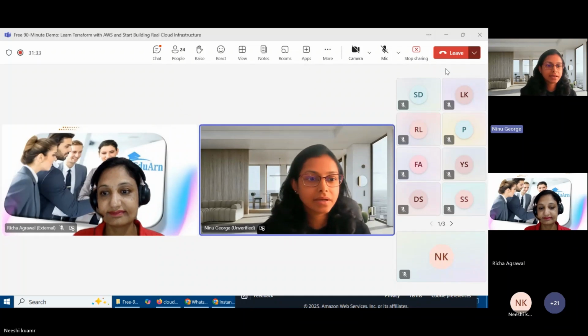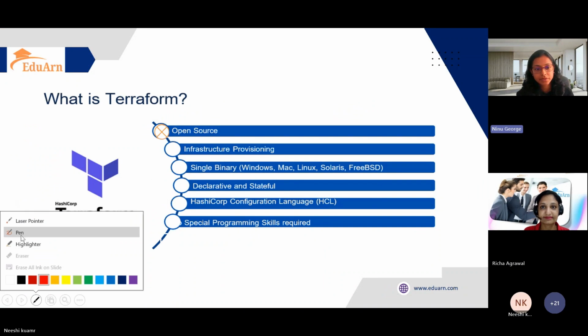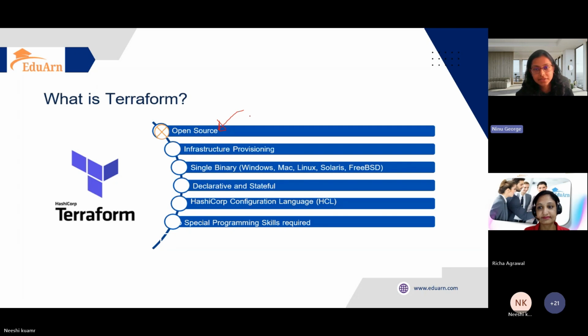So let's come to the slide. So what is Terraform? It used to be open source, but Terraform is no more open source. But you can use OpenTofu instead of that, which is completely open source. Infrastructure provisioning: it automates the infrastructure provisioning, so you can deploy your resources reliably and efficiently.